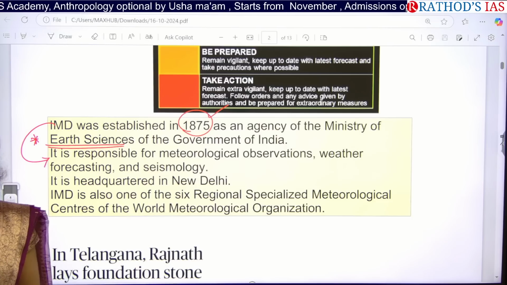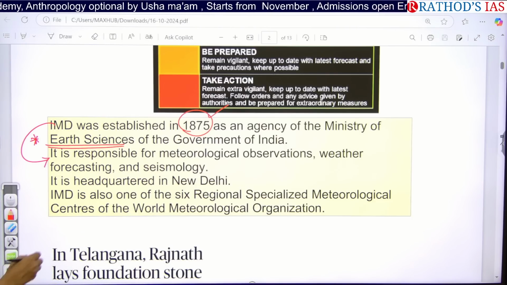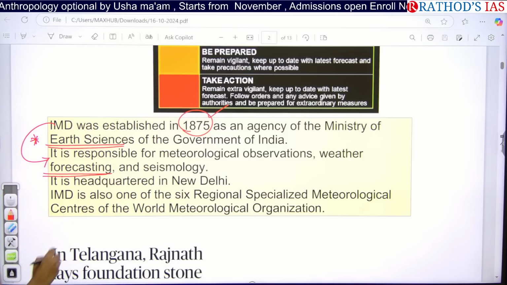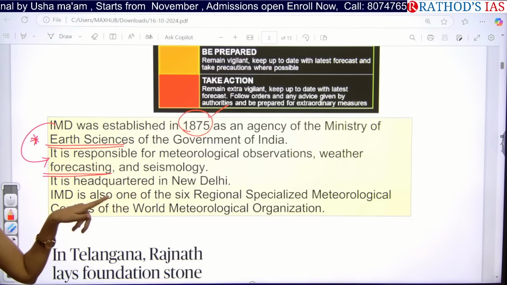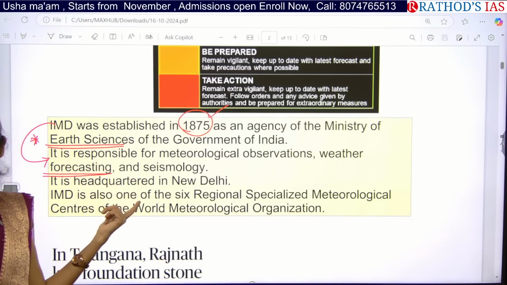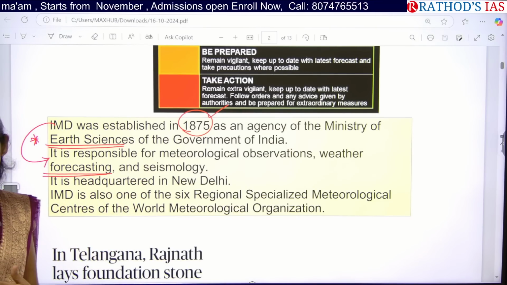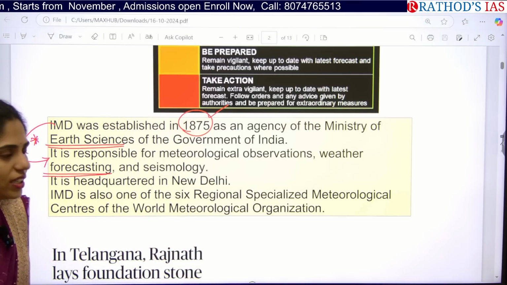It has to study the weather and climate changes, and it has to go for early warning and give the warning to the different district level authorities. And the next one is that it will also be focusing on seismology. What is this seismology? It will be studying seismic waves. It is related to earthquakes.